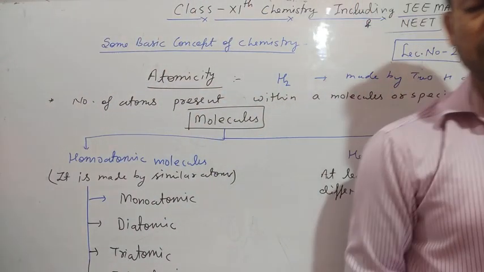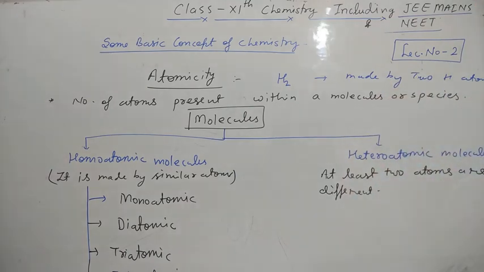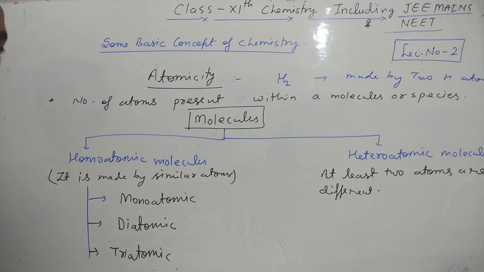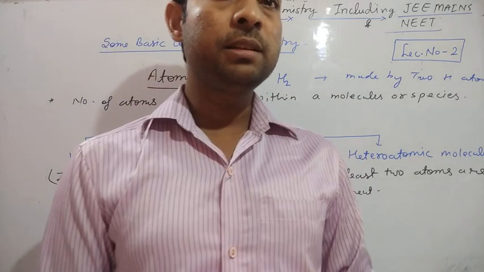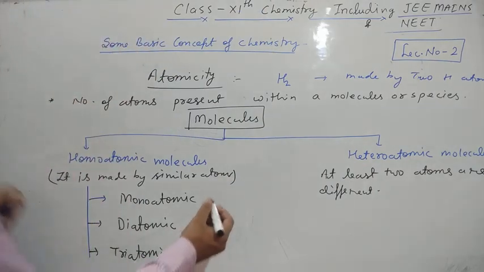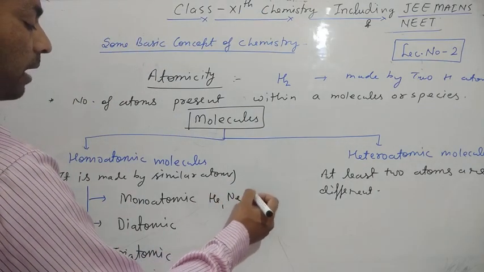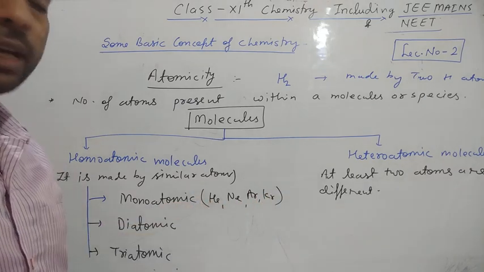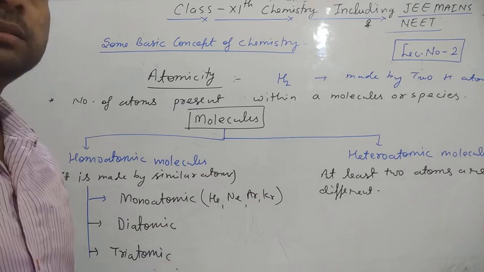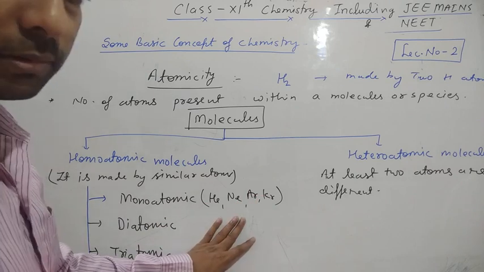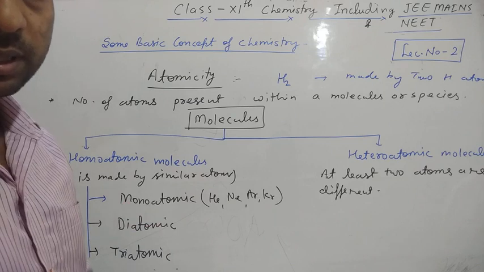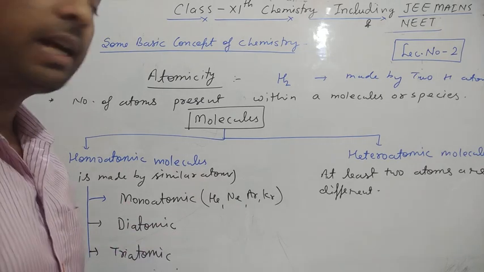Monoatomic: most of the inert gases are monoatomic. Why is it monoatomic? Because all the inert gases exist in the form of a single atom, like helium, neon, argon, krypton. These are inert gases, or noble gases, but these gases exist in a single form in the atmosphere. So they are considered monoatomic gases or monoatomic molecules. It is also called a monoatomic gas because these are gases.